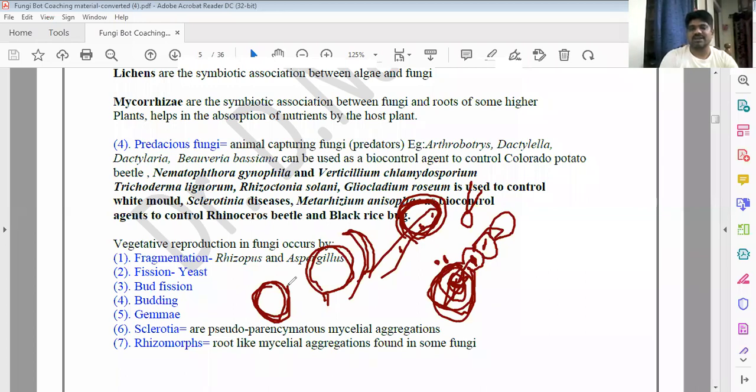Like that, Aspergillus also has a perfect stage, Emericella. Aspergillus was first also kept in the Deuteromycotina, but later, after identification of the perfect stage, it was shifted into Ascomycotina and given the perfect stage name, Emericella. Emericella nidulans: Aspergillus nidulans becomes Emericella nidulans.